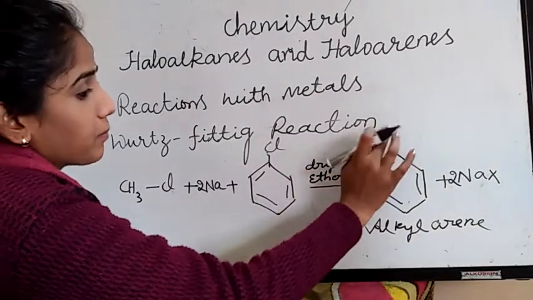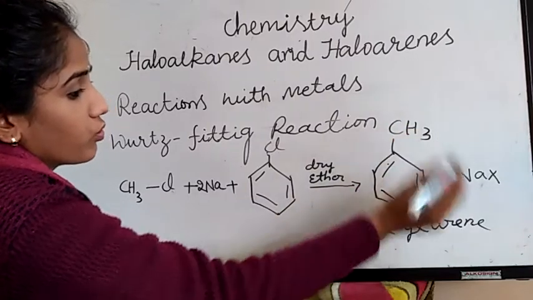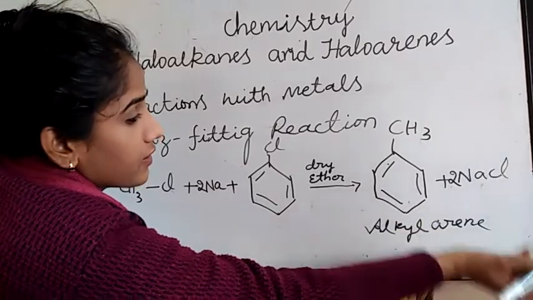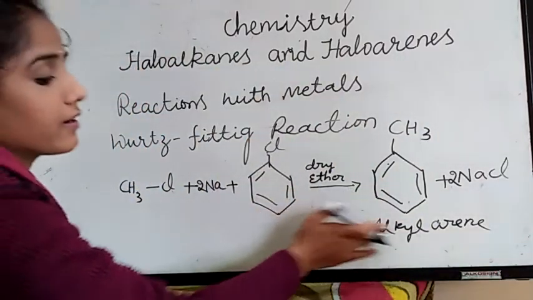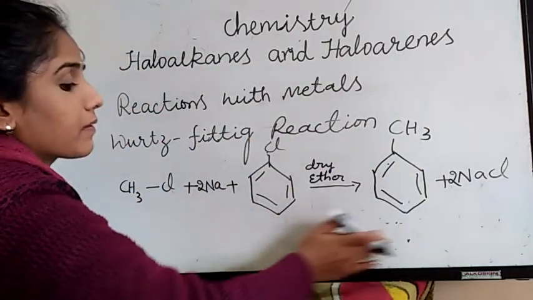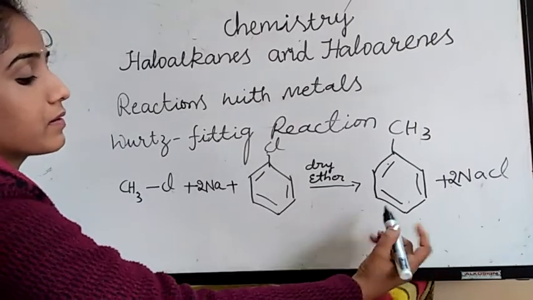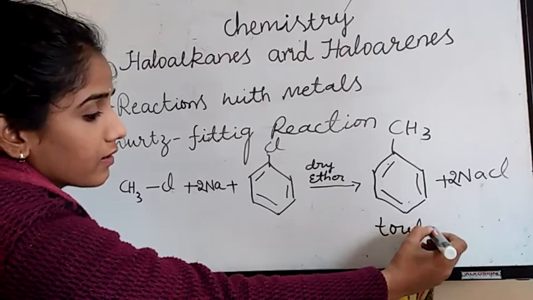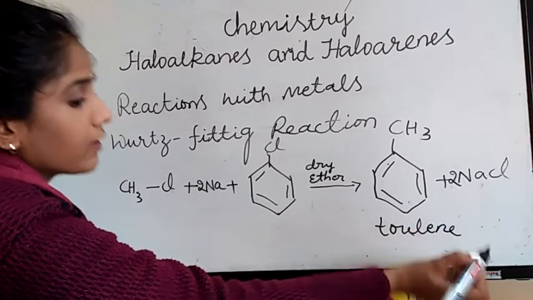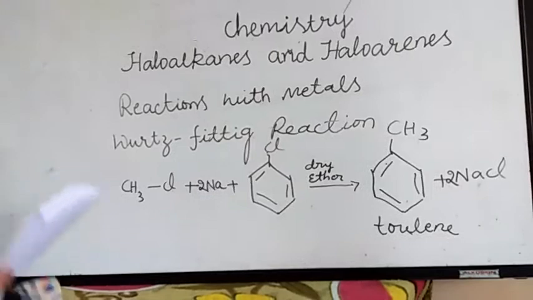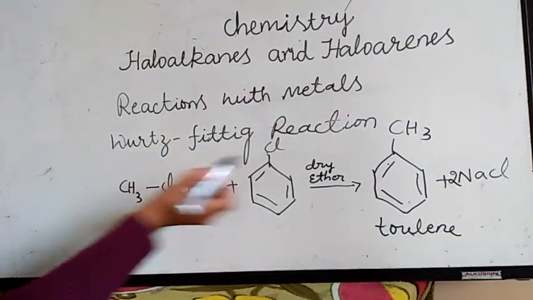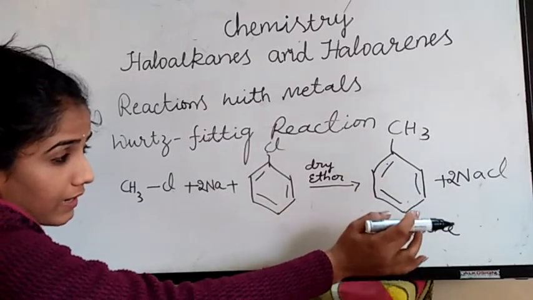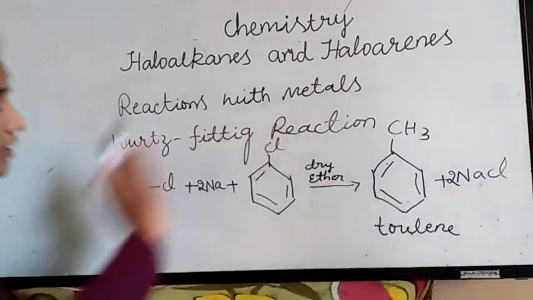I will get the CH3 group in place of R, and Cl in place of X. See here, this is an alkyl arene. What is the name? Toluene, T-O-L-U-E-N-E. This is an alkyl arene, toluene, methyl benzene.